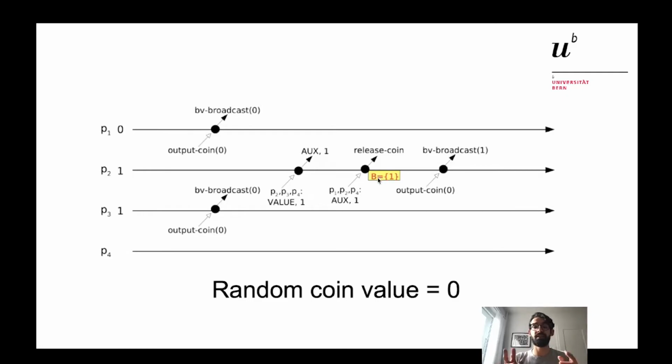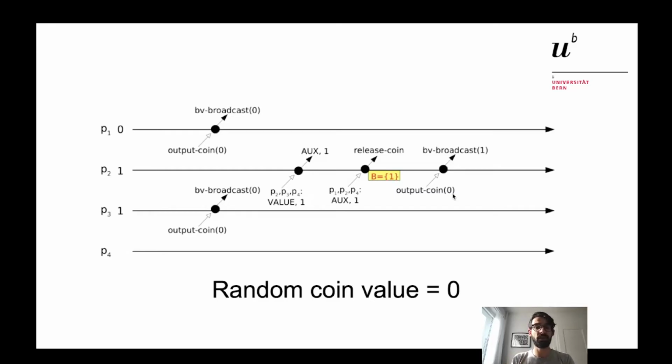P2 will have this set B with this single value 1, and will start to release the coin. The coin will be reconstructed with value 0, and there is the check. The check is: is the value 1 equal to the value of the common coin? No. So it will broadcast the value of B in the next round.